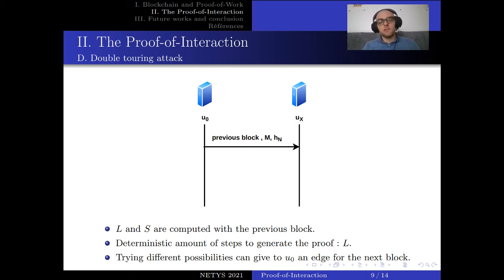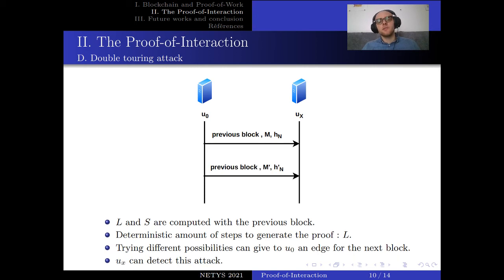But this behavior is quite easily detectable. For instance, UX, which is a random node in the subset S, will have a signature request from U0, and it will sign this information. So it will have the previous block, the block that U0 wants to add to the ledger, and the hash value.